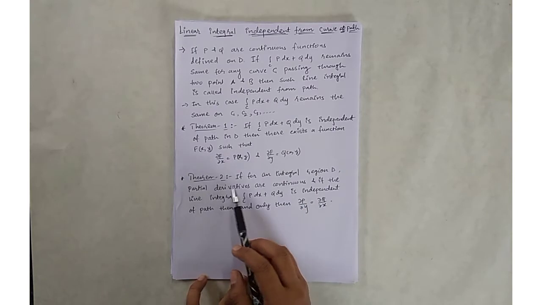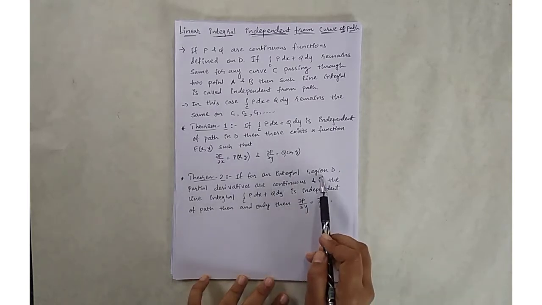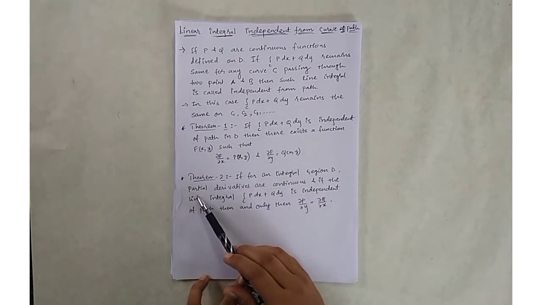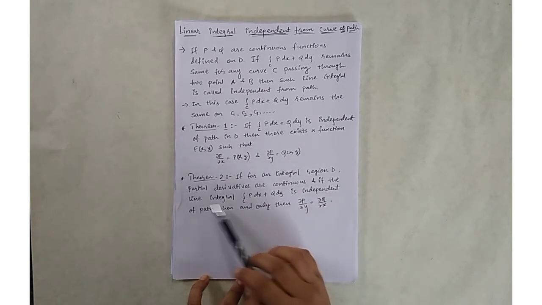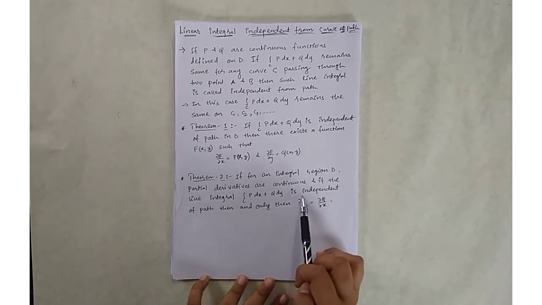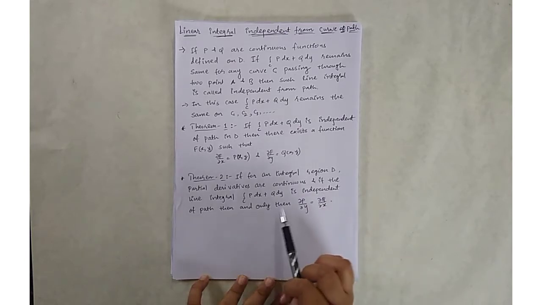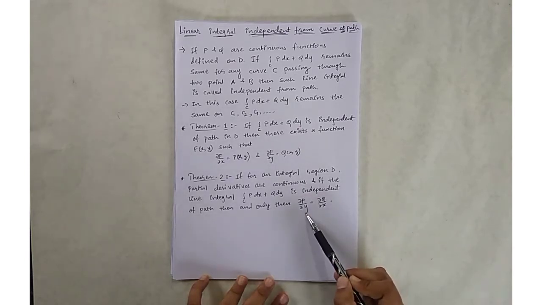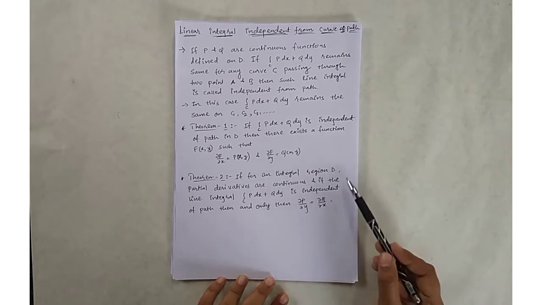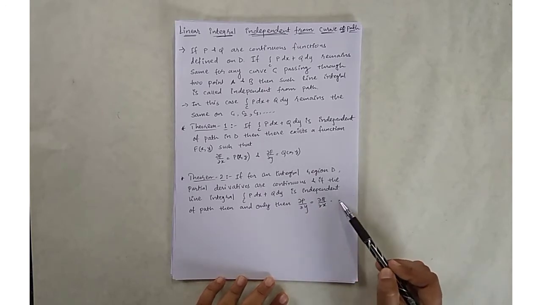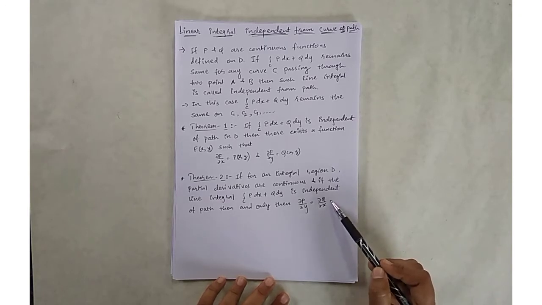The next theorem is: if for a region D the partial derivatives are continuous, and if the line integral is independent of path, then and only then del p by del y is equal to del q by del x. We are going to use this theorem in our example.